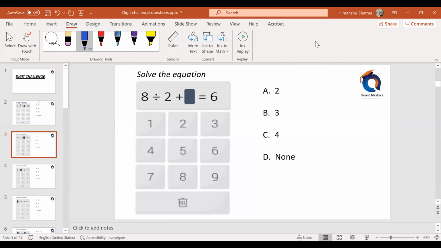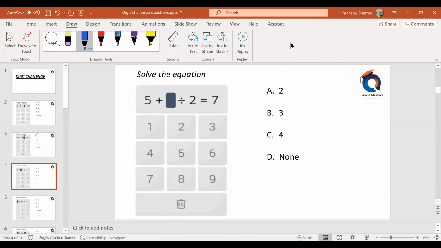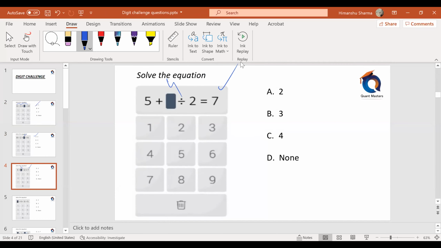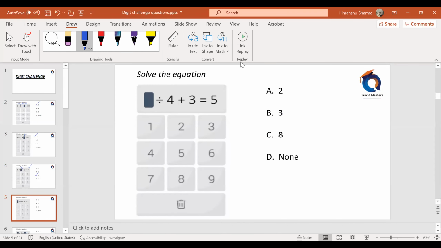Next one. 8 by 2 plus what is 6? 4 plus 2 will give me 6. Next one. 5 plus what divided by 2 is 7. Okay, 5 plus what is 7? 5 plus 2. So this should be 4. 4 by 2 is 2. 5 plus 2 is 7. So answer is 4.